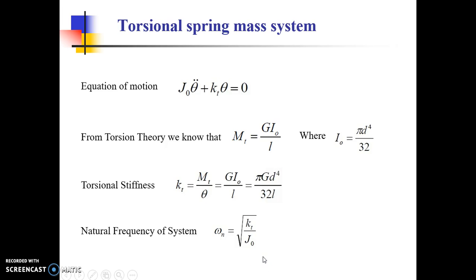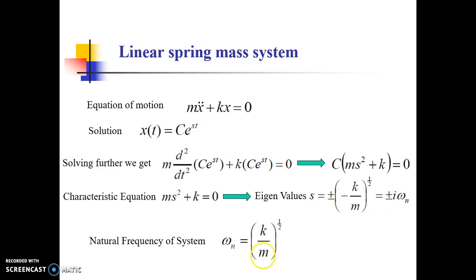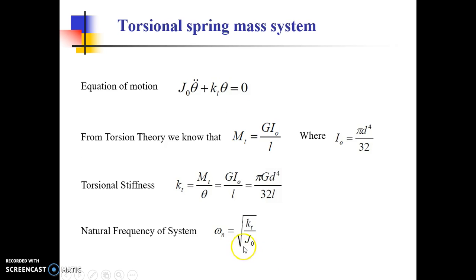So here we are finding out the two natural frequency values: in case of the linear spring mass system, omega n is equal to square root of k by m, and in the torsional spring mass system, omega n is equal to square root of kt over J.